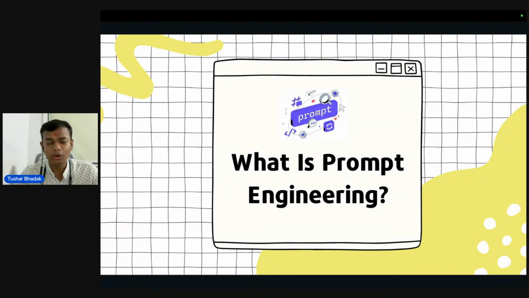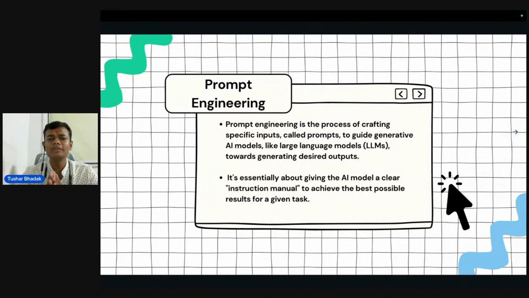Okay, now this was all about the agent. Now the question that comes here is, what is prompt engineering? Prompt engineering is nothing, but it's everything. How? Let us see. Basically, prompt engineering is the prompts that you are giving to the chatbots or to the agents. It's a crucial part for the agents because if your prompts are not proper, the output will not be proper. And if your prompts are proper, then definitely your output will be proper.